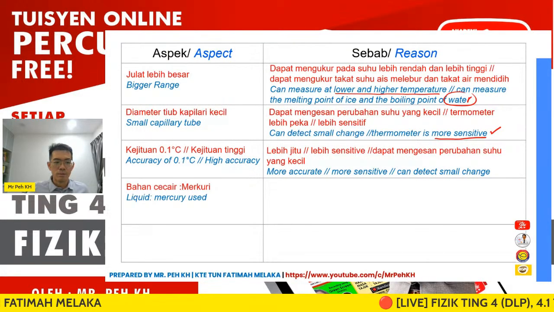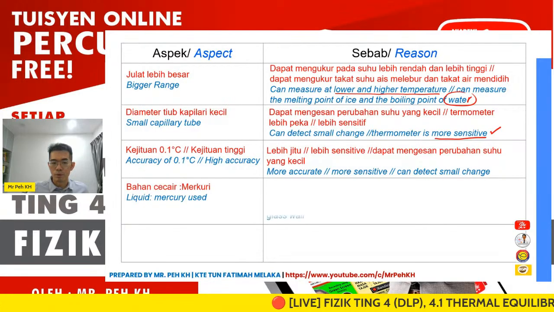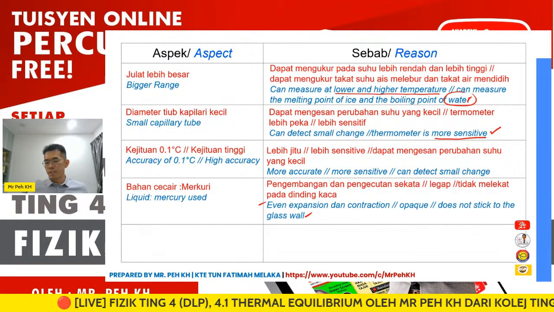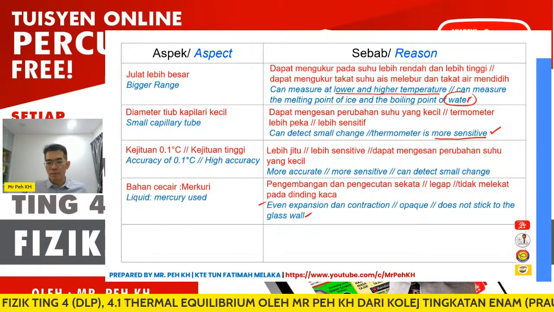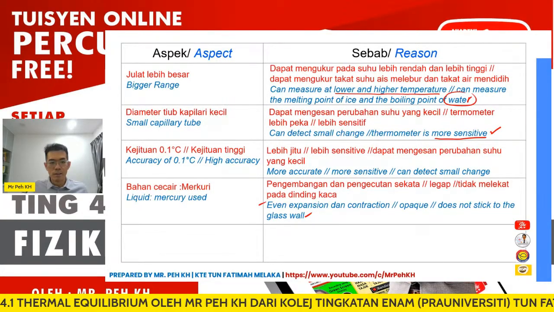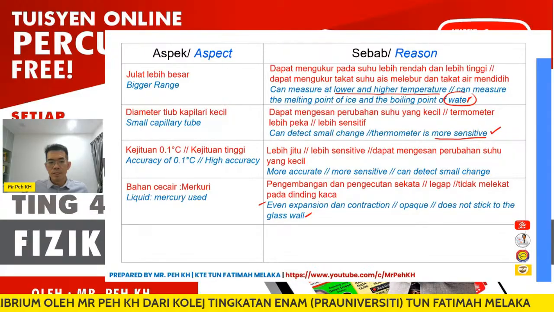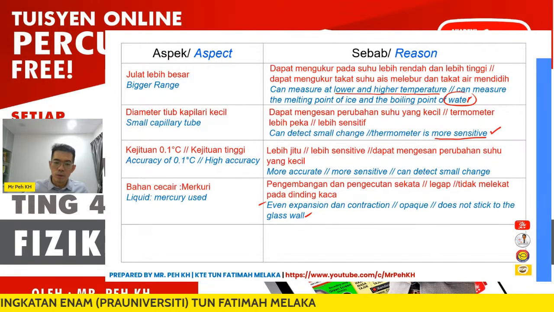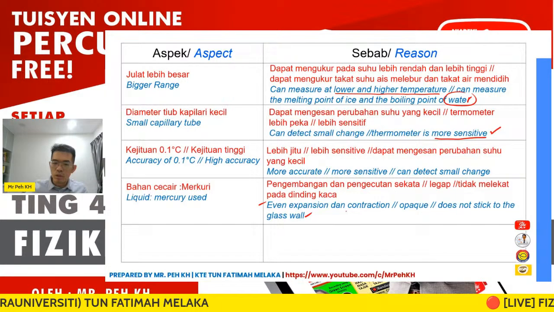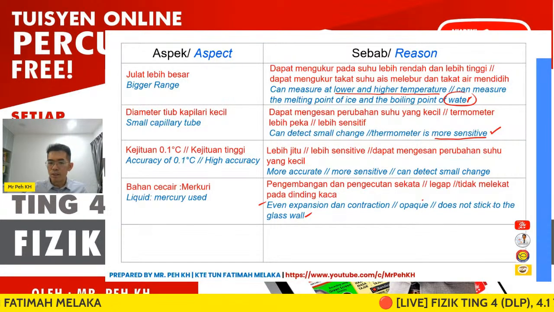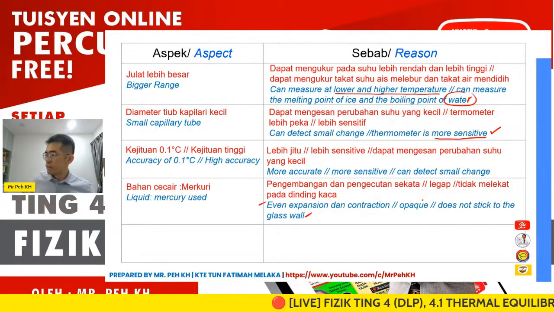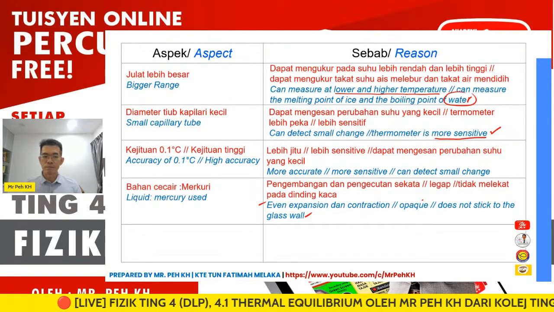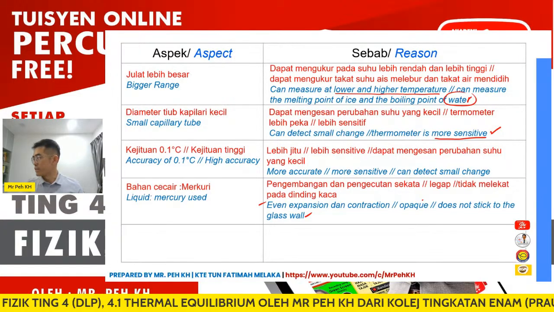Then the mercury we are going to use, just like I mentioned to you already. Just now we discussed the 6 advantages of using mercury as a liquid in a glass tube thermometer, right? So you can give even expansion or contraction, or that it does not stick to the glass wall. All of this is accepted. That means you can give any suitable characteristic of mercury for your answer.